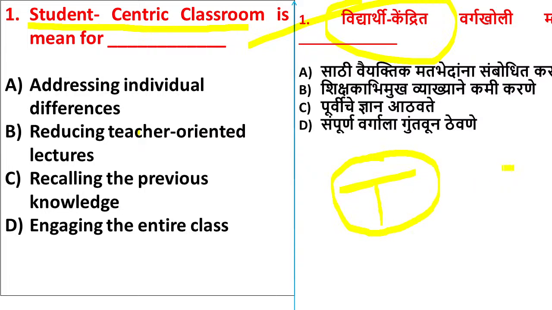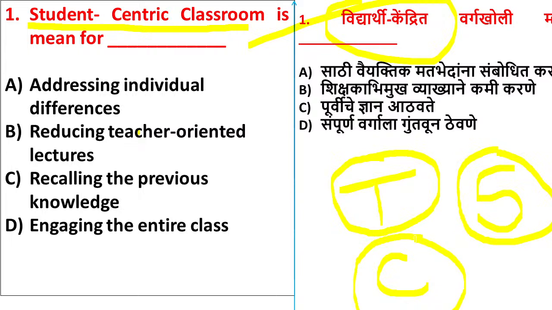When it comes to student-centric or children-centric, here students play an important role with the help of the teacher. When it comes to content-centered, the main importance is given to the subject or content. So in the student-centric method, the children play an important role. So what is the role of the teacher here?